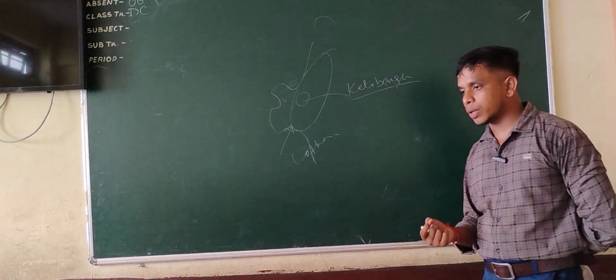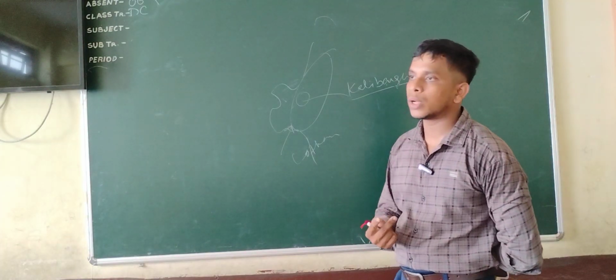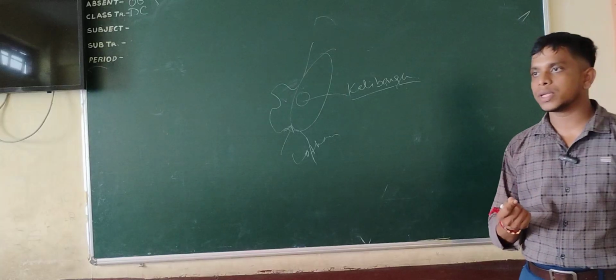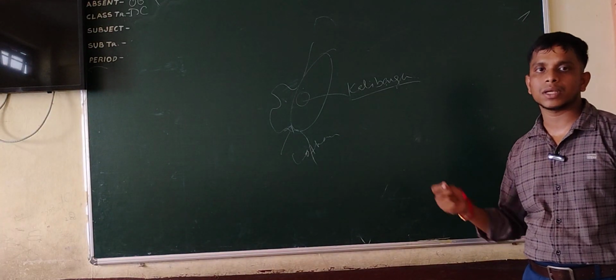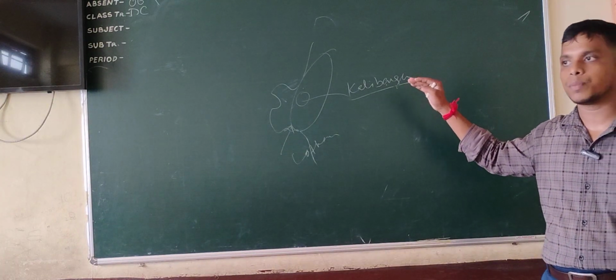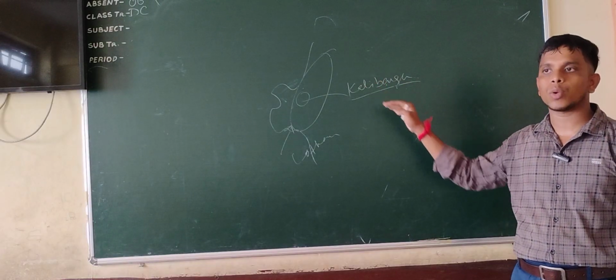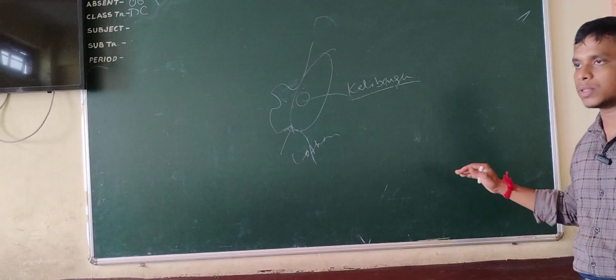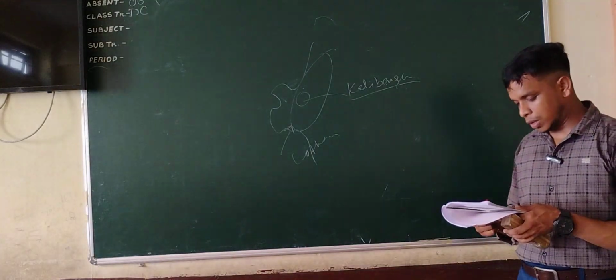But we would like to say one thing: in the Harappan area there are two residential areas. One is the Citadel, where the higher and rich people lived, and the lower town, the lower area, where the poor and general people of the society lived. So it should be remembered.